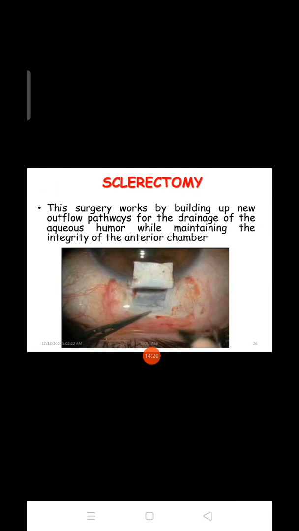Next is the sclerotomy. The surgery works by building up a new outflow pathway for the drainage of the aqueous humor while maintaining the integrity of the anterior chamber. In this, what will happen? They are making the outflow pathway for the drainage, and with that the aqueous humor can be drained out. That is sclerotomy.